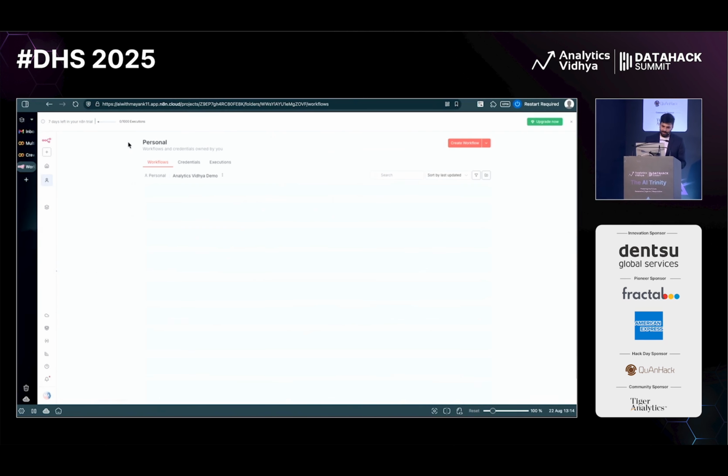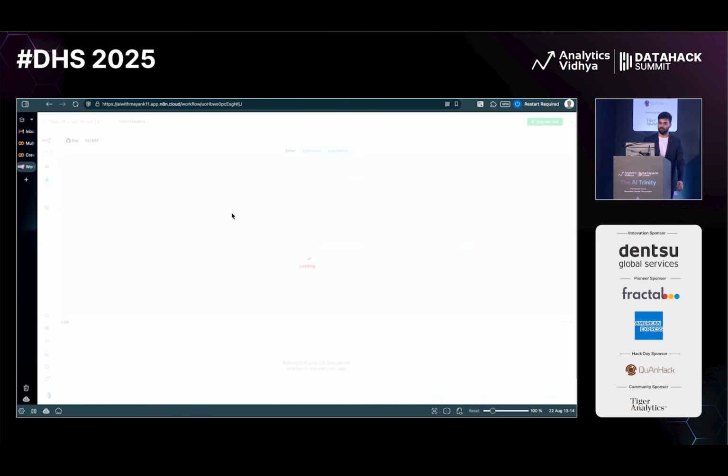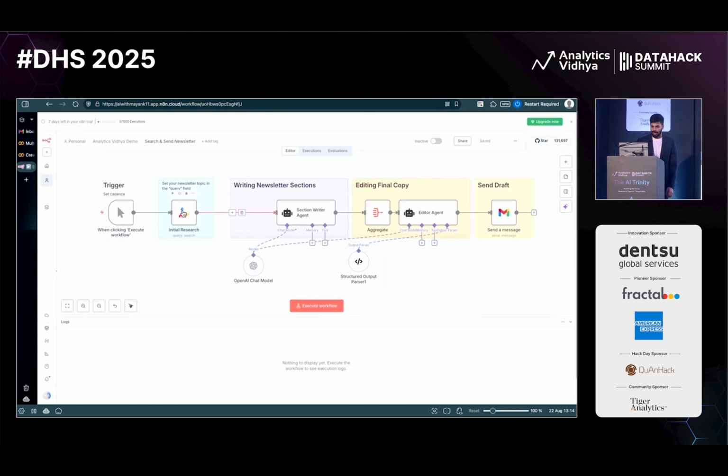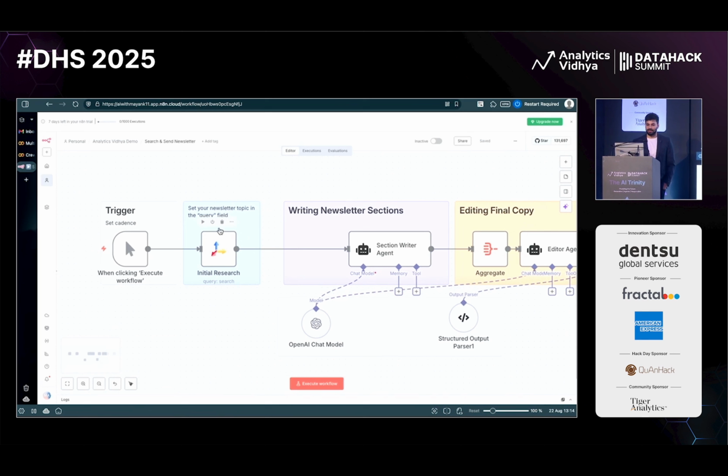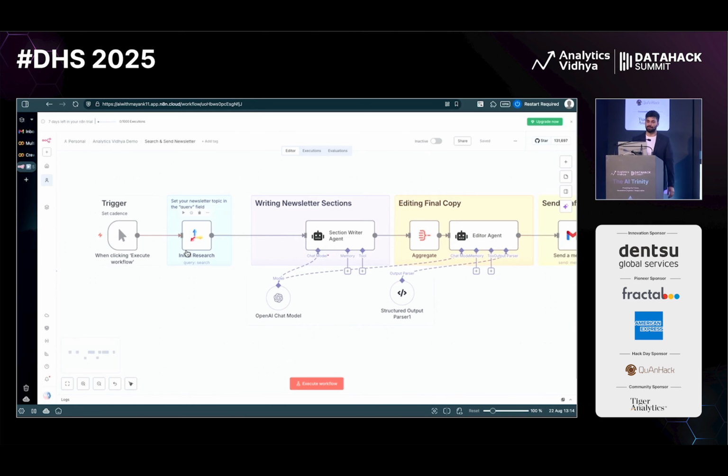So let me go back, and what I will be doing is search and send newsletter, right? I am using multiple things here. The trigger is something which I will just click and it will start, right? Then I'm having Tavily, which is just searching Google for different things, right? Let me first show the same in action, then we will understand it in parallel.